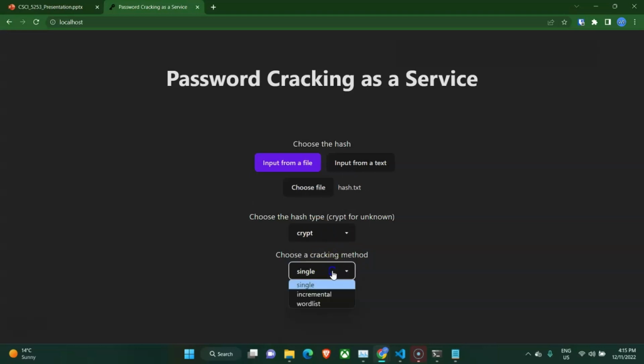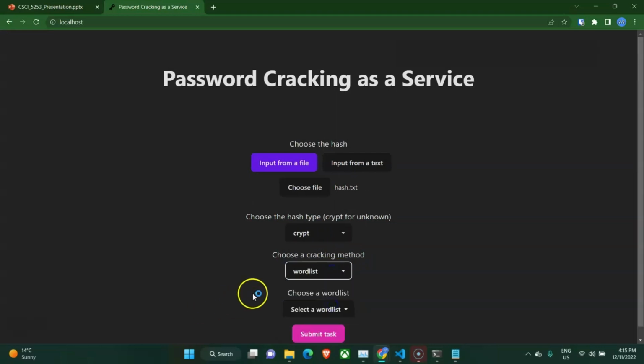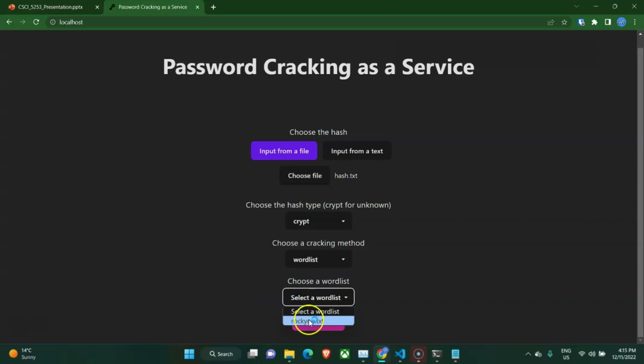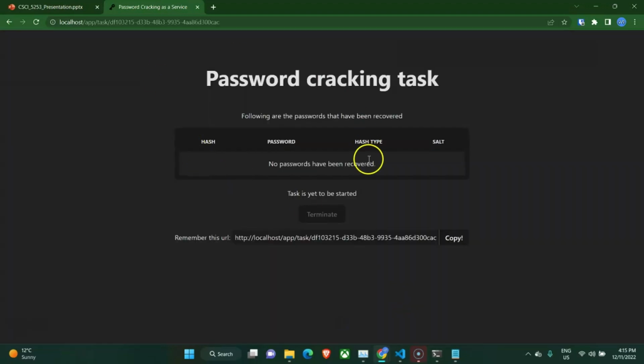And lastly, we would do a word list based cracking method, in which case we require a dictionary such as a word list. At this point, we already have a word list present in our MinIO bucket, called the RockYou word list. It's a popular word list. And yeah, so we have currently set everything as per expectation. Once we submit a task, we get this dashboard.